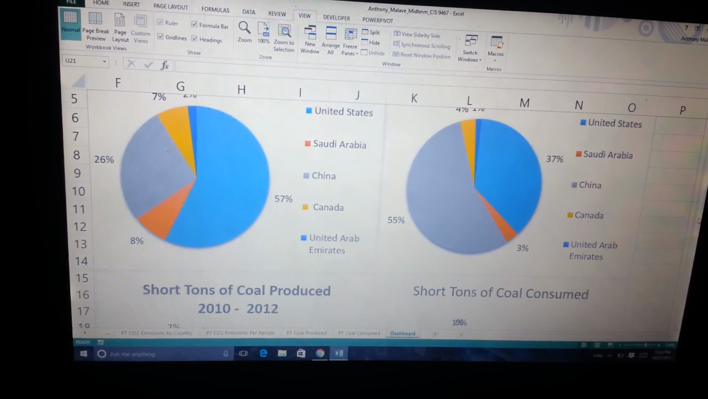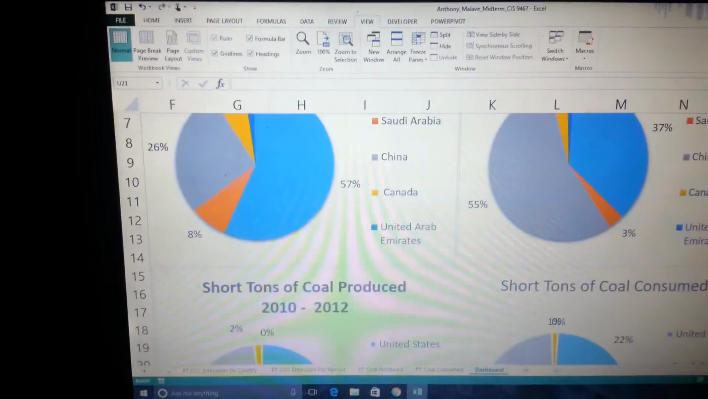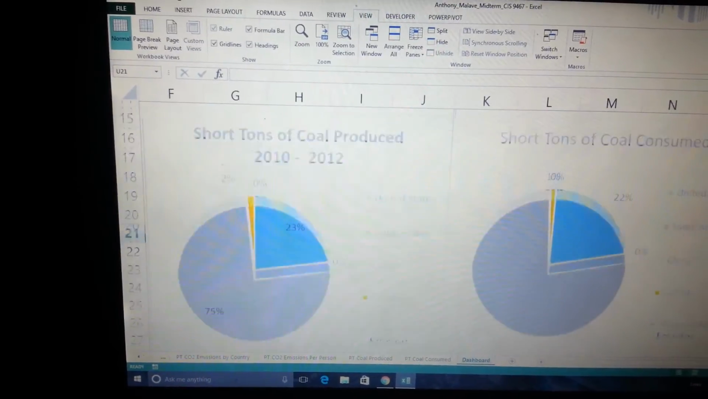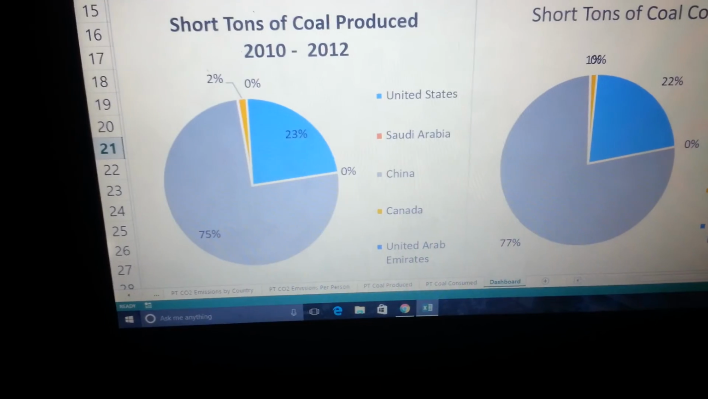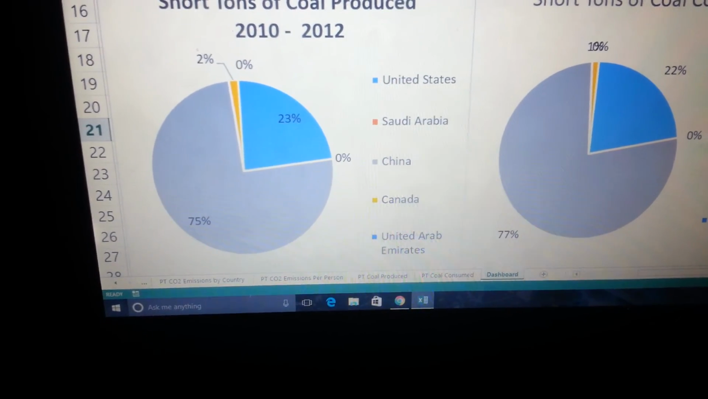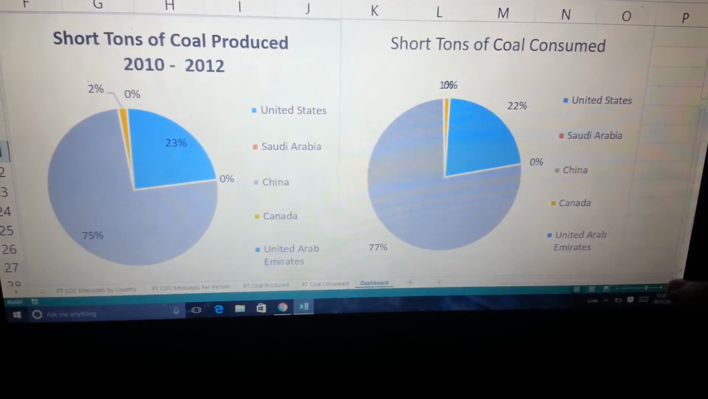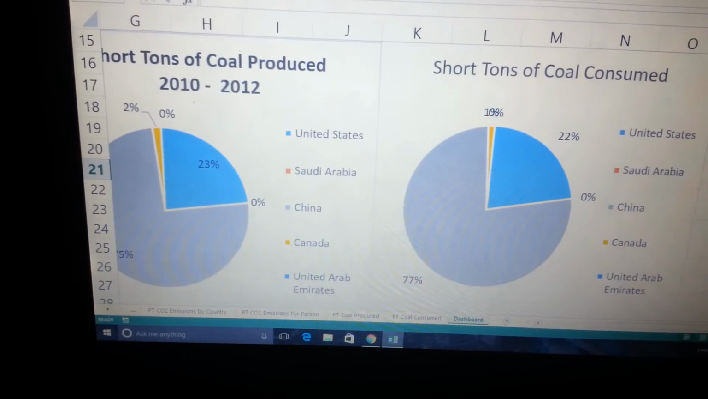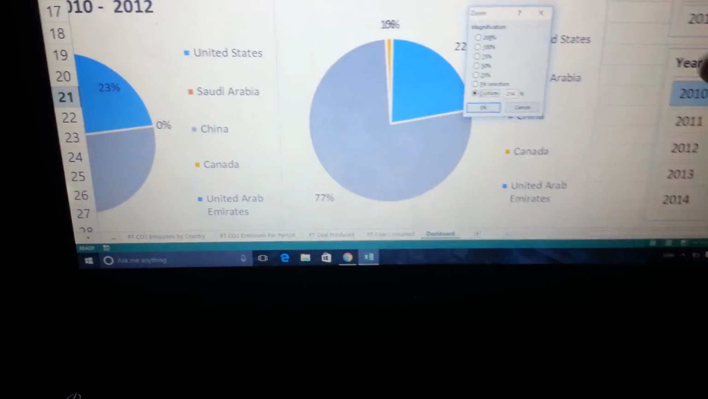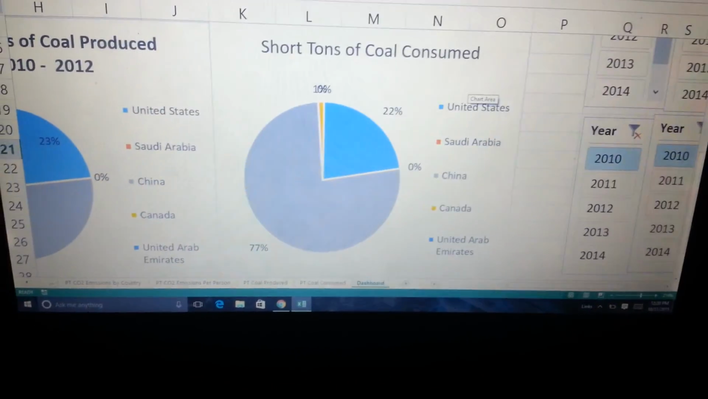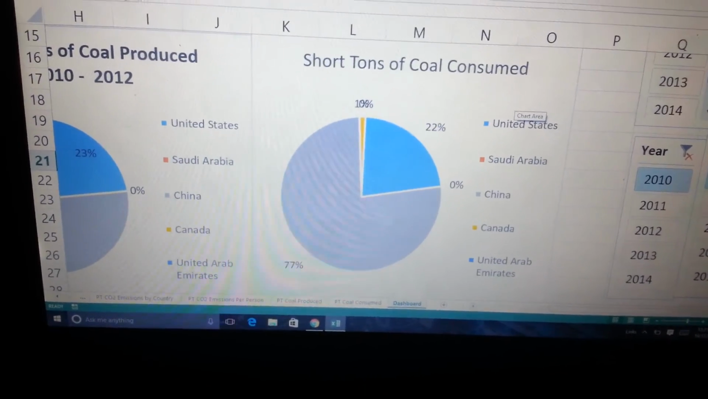Alright, so now let us look at the short tons of coal. Here it is. This is the short tons of coal produced. As you can see, China has the most production, 75% of it, among these 5 countries, and their consumption is 77%. And this is all for 2000. I actually used the 2010 figures in order to simplify it. So as you can see, China produces a lot of coal, but they also consume a lot of coal.